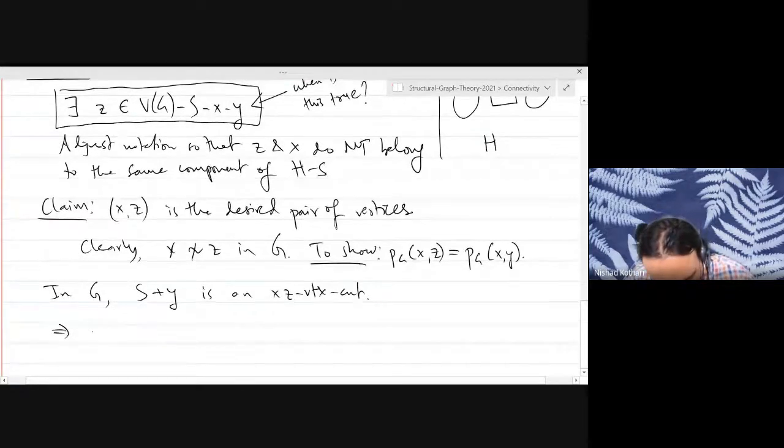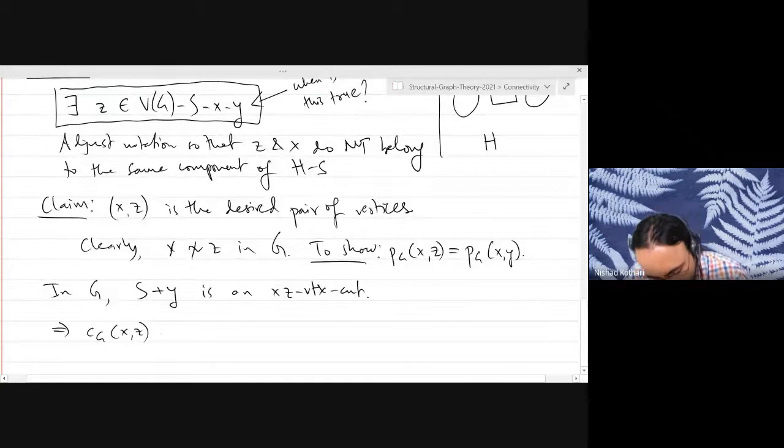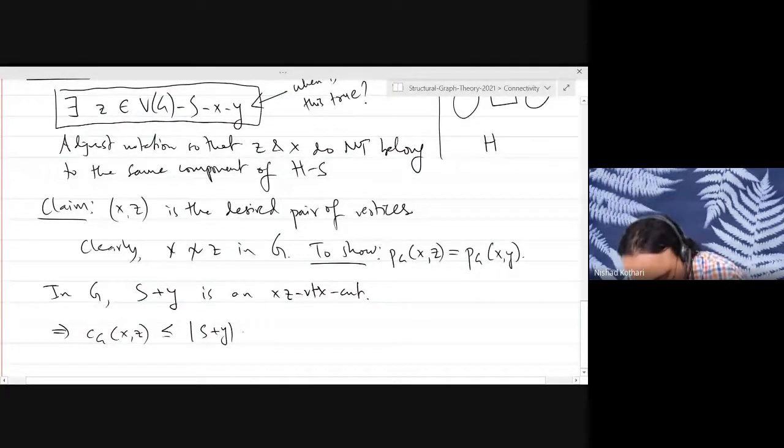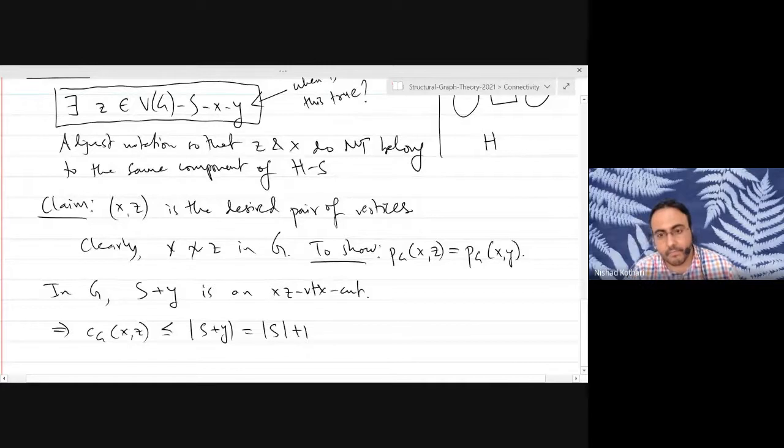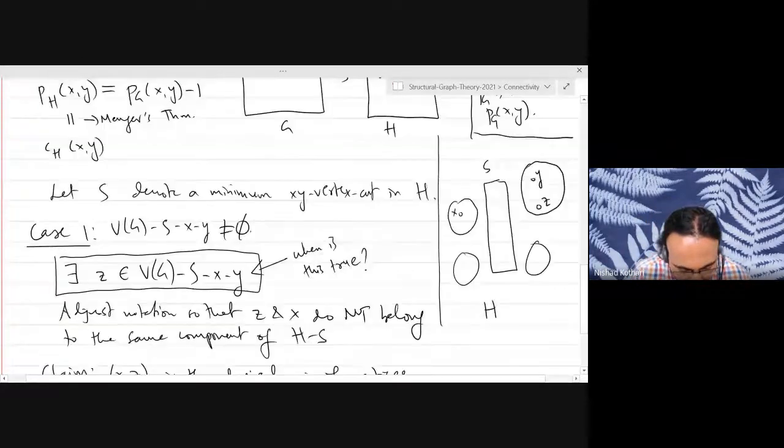So the number of vertices in an XZ vertex cut has to be less than or equal to the cardinality of S plus Y. And what is this? This is the cardinality of S plus 1, because Y does not belong to S. And what is this?